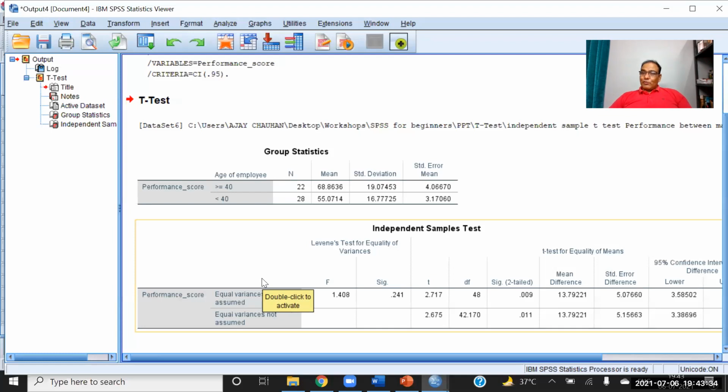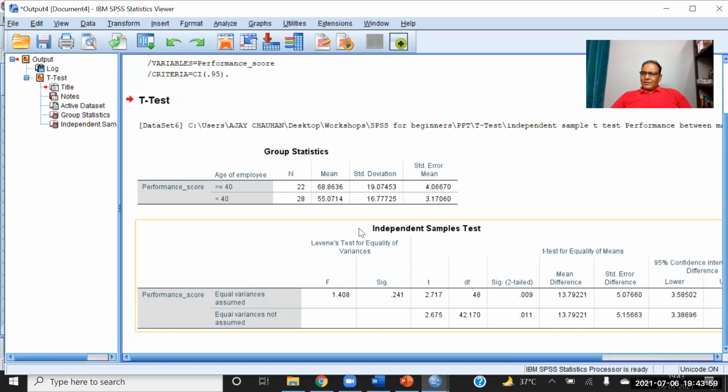So you are more serious, more sincere, more dedicated, so your performance increases. It is my observation that as the age grows, the person is more sincere about the job.